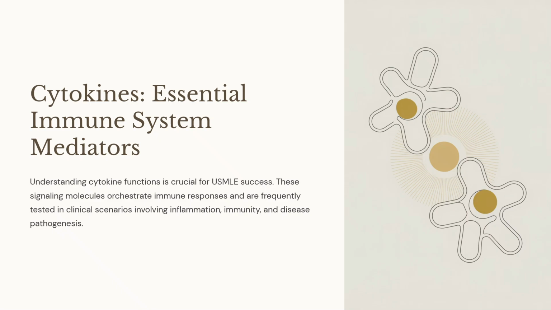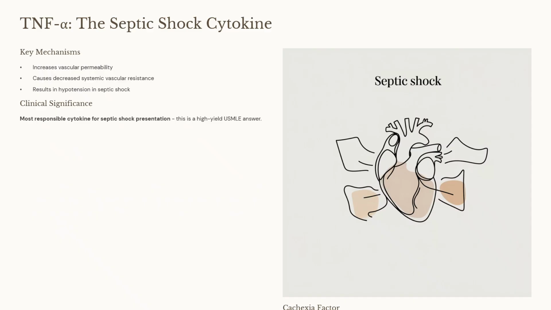Welcome to this presentation on cytokines, which are the essential immune system mediators. What is TNF alpha? TNF alpha plays two important roles. One is that it increases the vascular permeability, thereby decreasing the systemic vascular resistance. When that happens, it results in hypotension in septic shock. It is the most responsible cytokine for septic shock presentation.